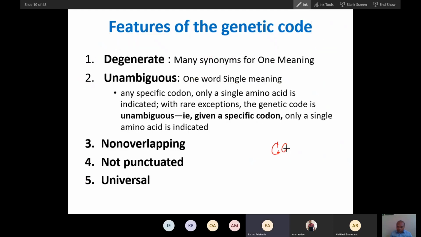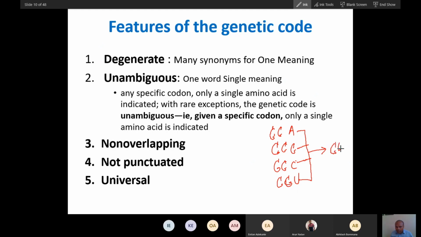Did you understand this? GGG, GGC, GGU, GGA. All these are words. These are synonymous.